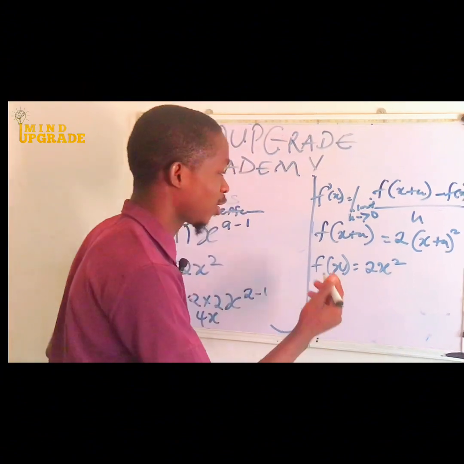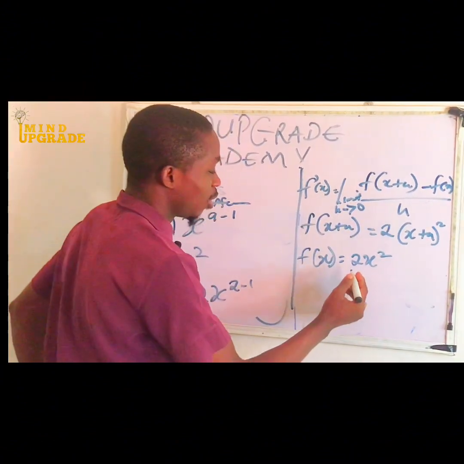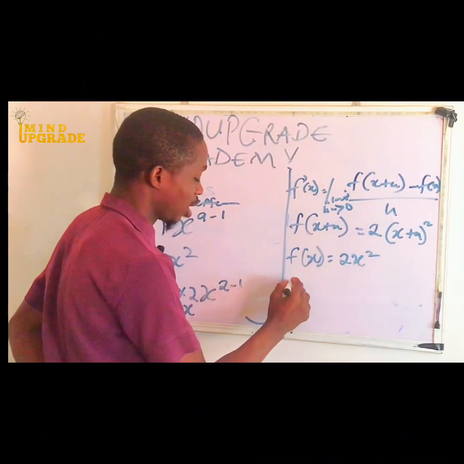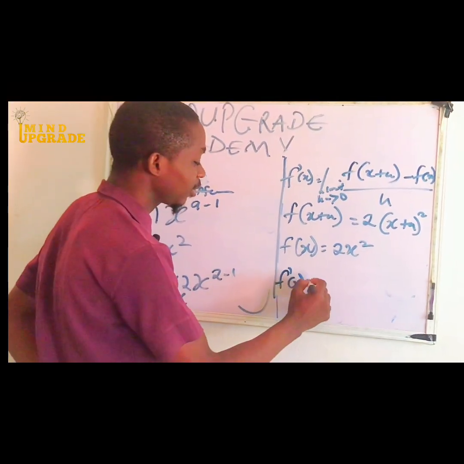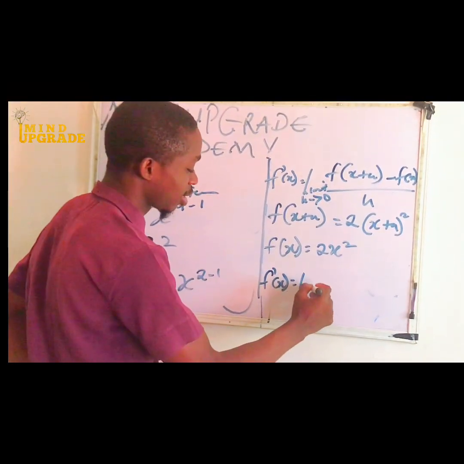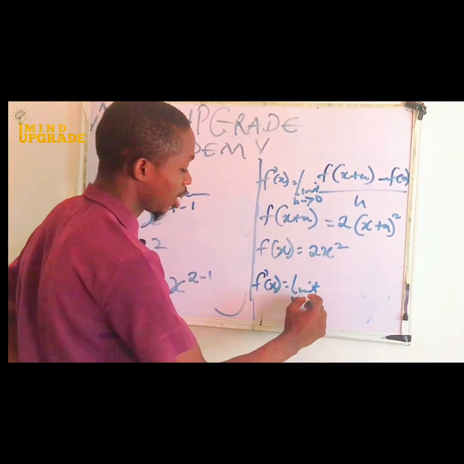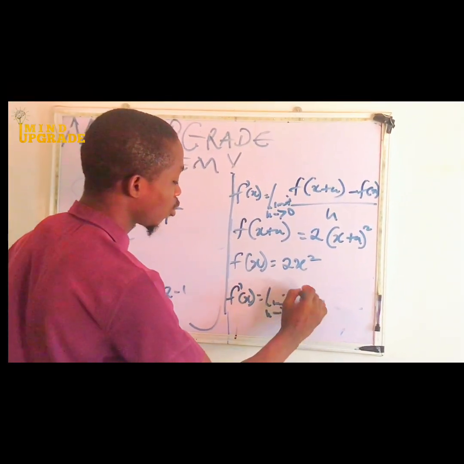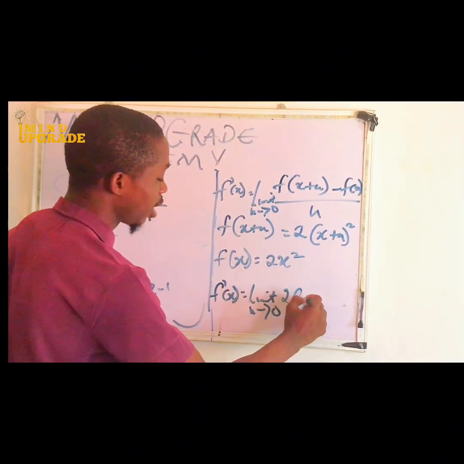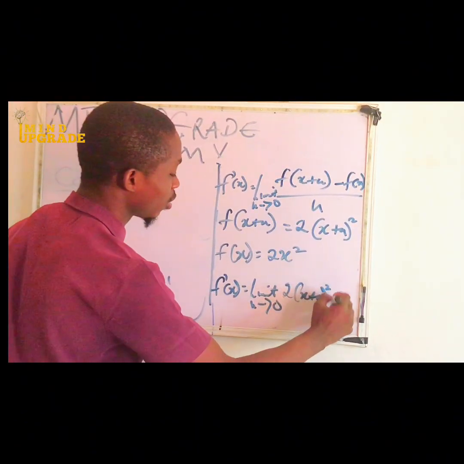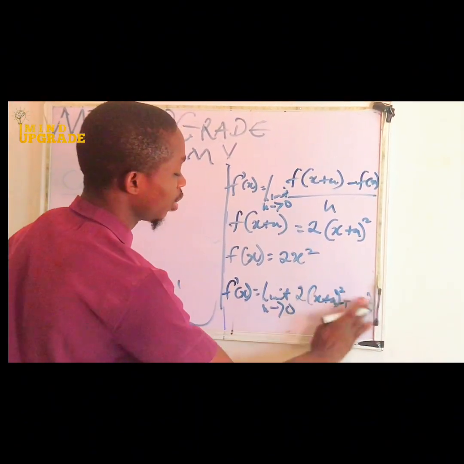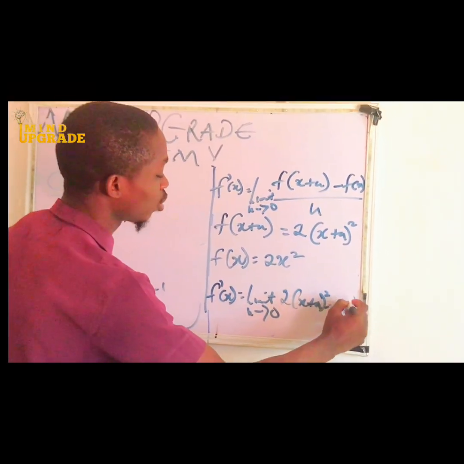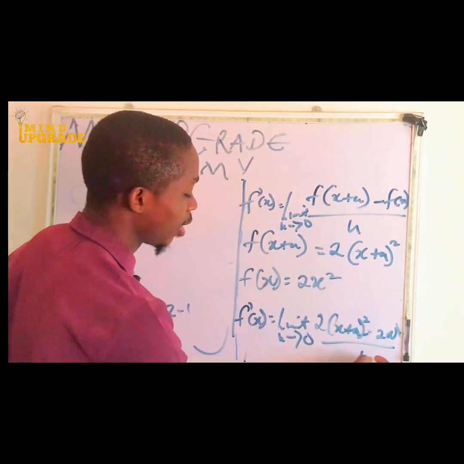So let's continue with our solving. Now we have to input our values. We say our f prime of x is equal to the limit as h approaches 0 of 2 open brackets x plus h squared, minus f of x, sorry, our initial value, which is 2x squared, over h.